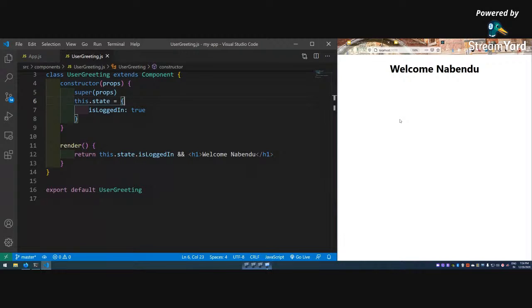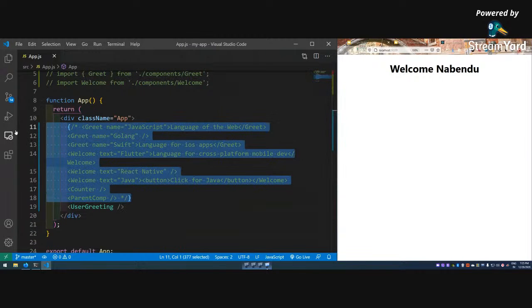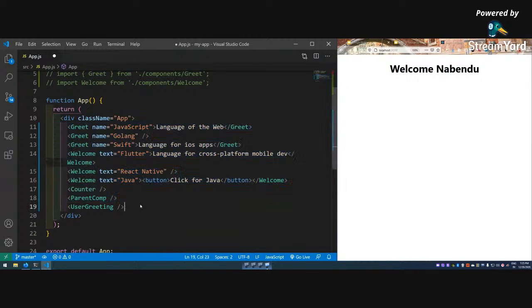So this completes our conditional rendering also. And now what we will learn, we'll see how to render a list in React, because it is very important to know that. Again, let me comment it out.